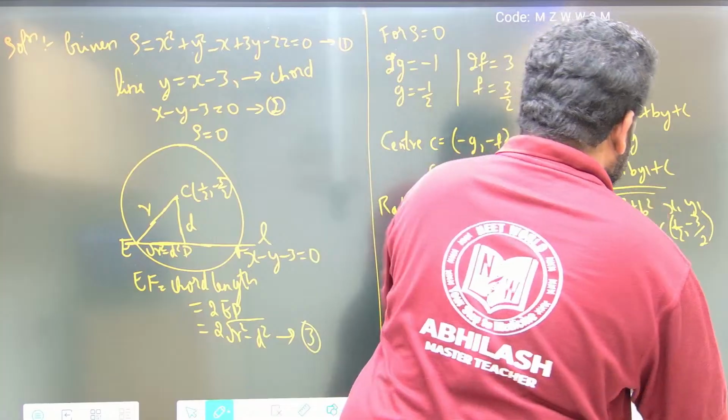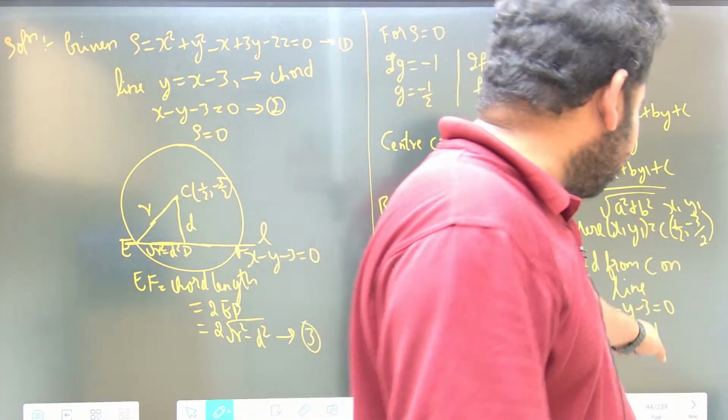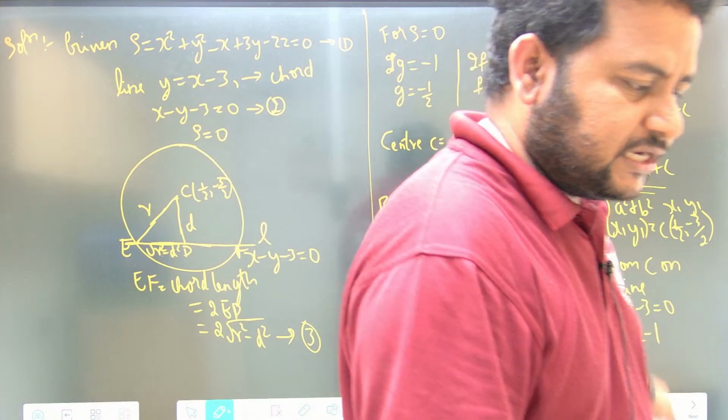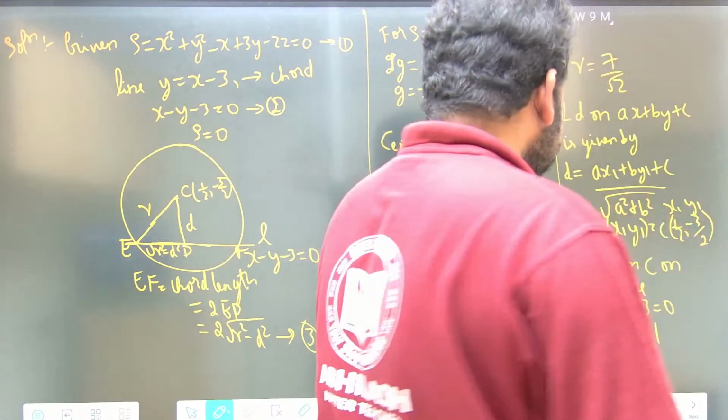Plus C. C is what here, friends? C is the constant value that we have in the line equation itself. That value itself is C. Here C is minus 3.